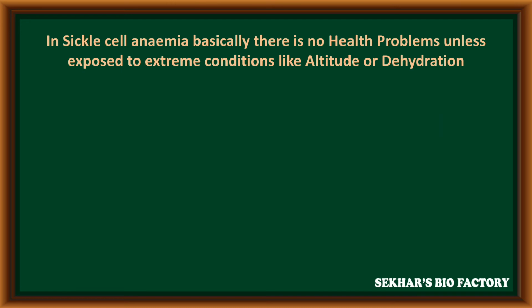In sickle cell anemia, basically there are no health problems unless exposed to extreme conditions like altitude or dehydration.